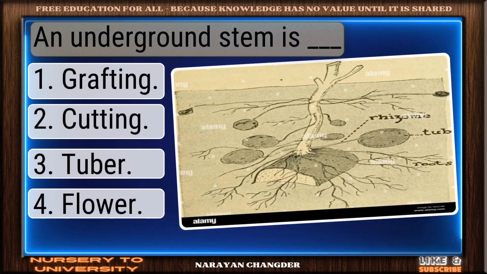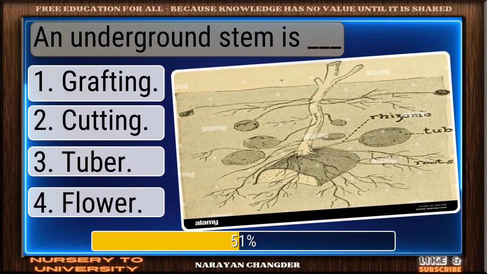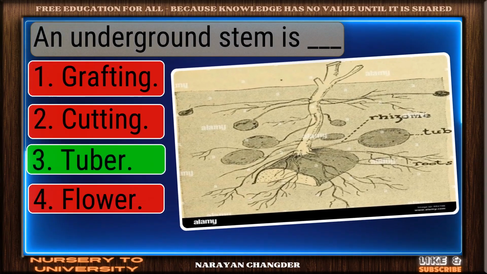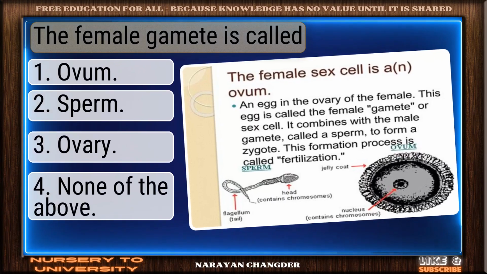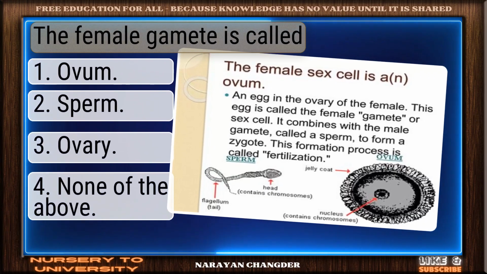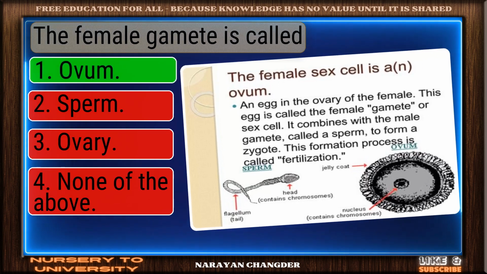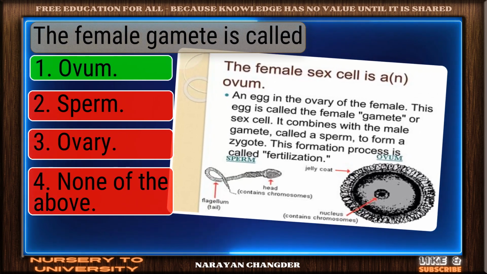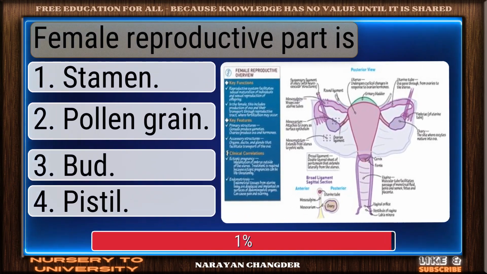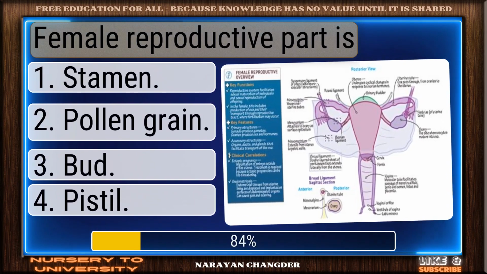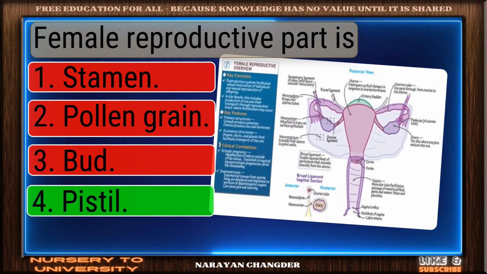Question number 217. An underground stem is dash. Valid point. Tuber is true. Question number 218. The female gamete is called? Correct. Ovum is the right answer. Question number 219. Female reproductive part is? You chose pistil, and it is correct.